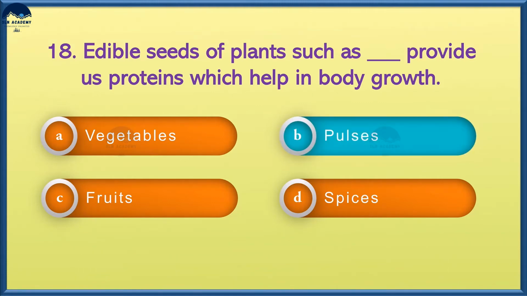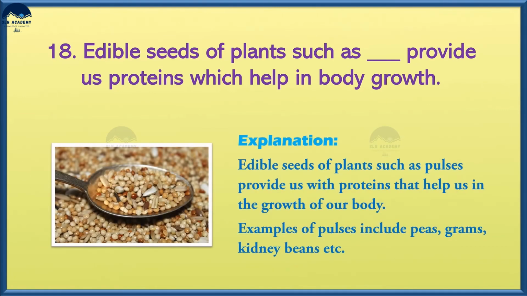And the answer is option B, pulses. Edible seeds of plants such as pulses provide us with proteins that help in the growth of our body. Examples of pulses include peas, grams, kidney beans, etc.